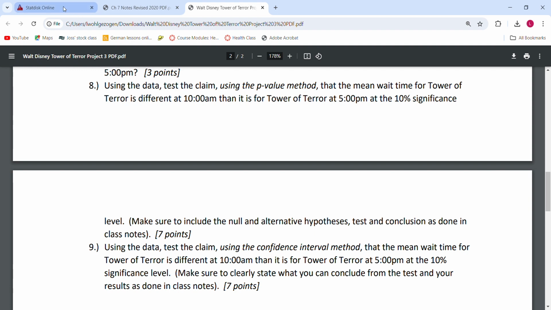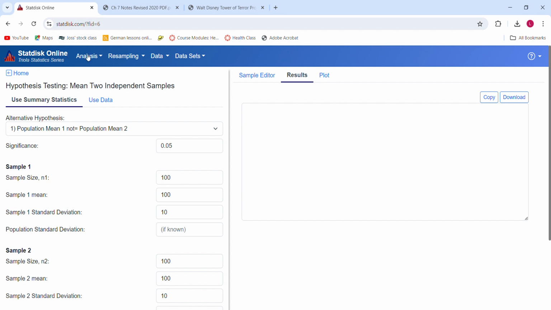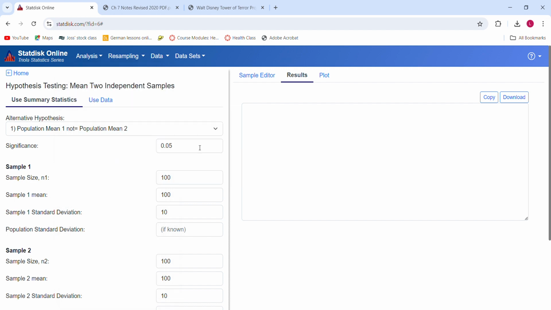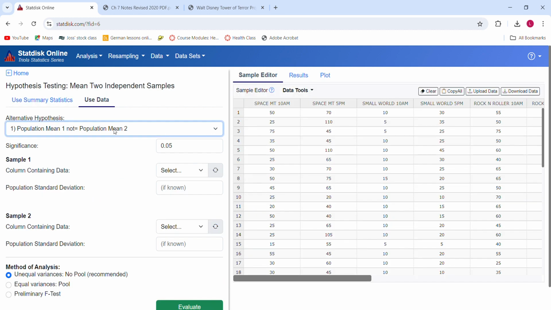So like we just looked at a moment ago, when you go through this, again selecting analysis, hypothesis testing, and again the mean, but 2 samples, figuring out are they independent? All those people should be independent of one another that are going on that ride. Again, using data, you need to select your alternative hypotheses, so make sure you read through the project carefully. You change your significance level to what it needs to be. And you need to select Tower of Terror at 10 a.m. and the other one is Tower of Terror at 5 p.m. And then you also ask for population standard deviation, which we do not know, so you can just leave those blank.